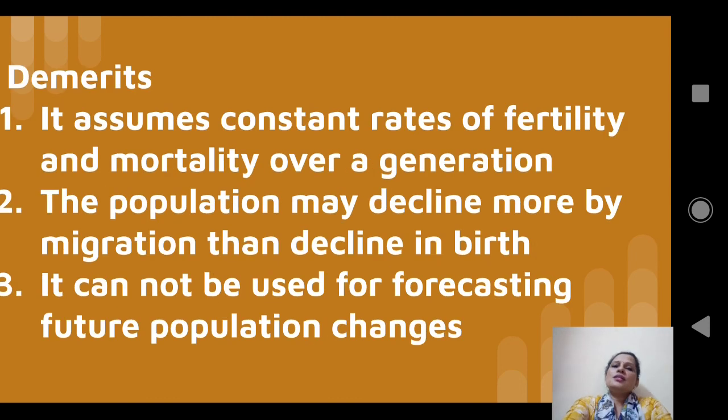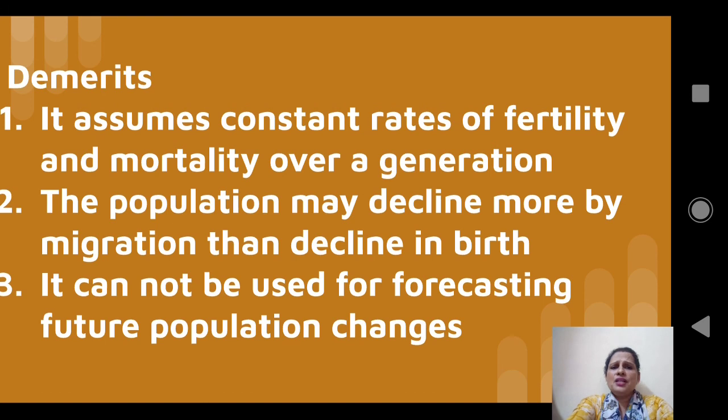Demerits. It assumes constant rates of fertility and mortality over a generation. That means it assumes that the fertility status and mortality status of females remain the same in the two generations, which is not true in reality.